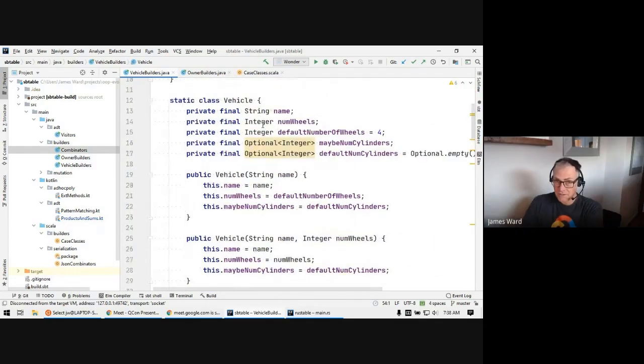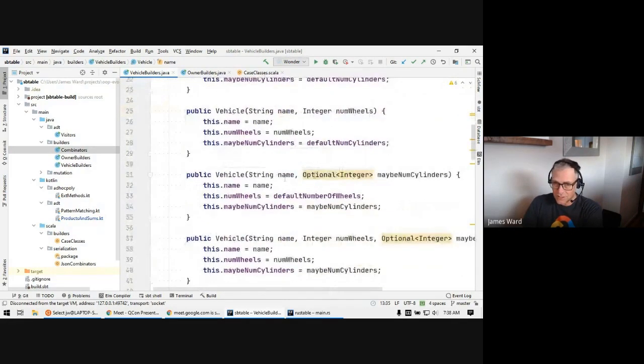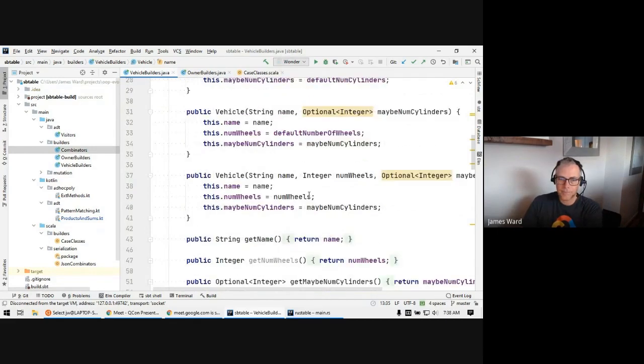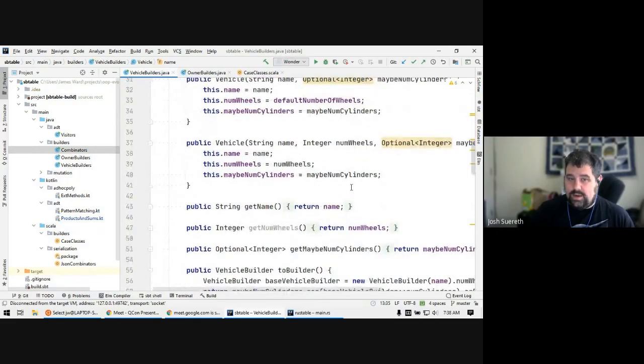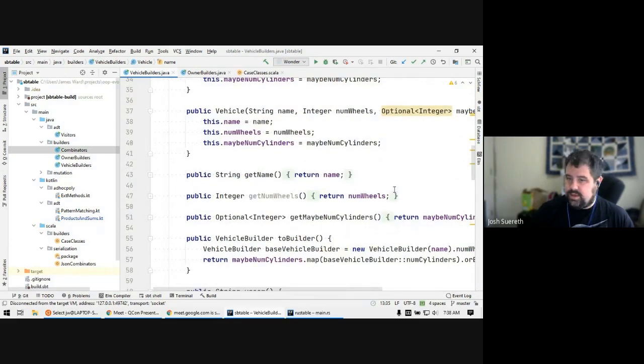One of the great things in this example is that we are using immutability. So our static class vehicle is immutable, but that does mean we need to have all these different constructors to assemble the different possible ways to set those immutable values. Yeah, and now we have a lot of duplicate code, and it takes a little bit more to maintain this. And every time we want to add a new optional parameter, we add a new entire constructor.